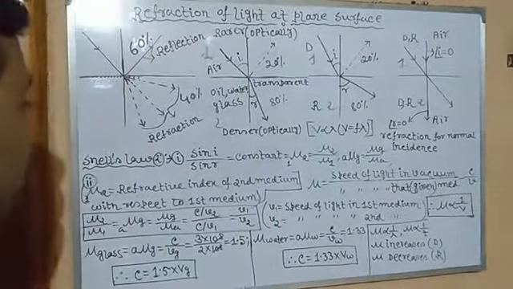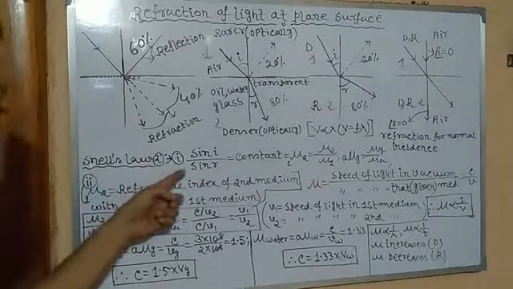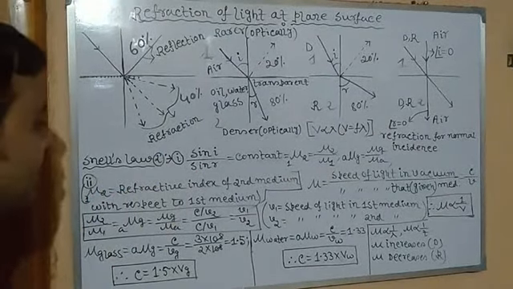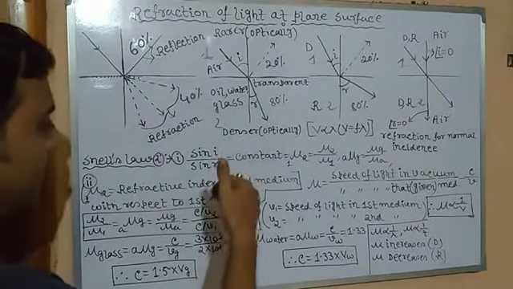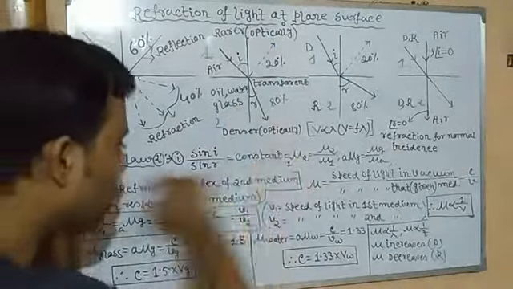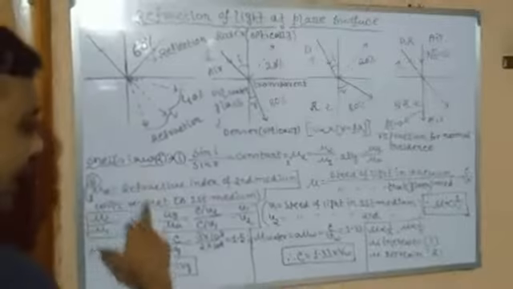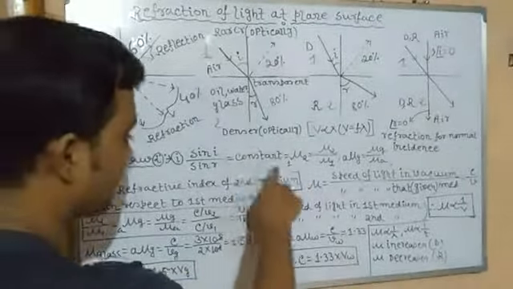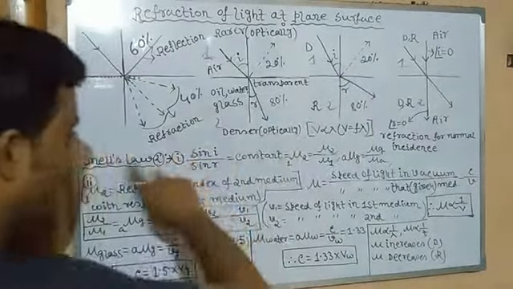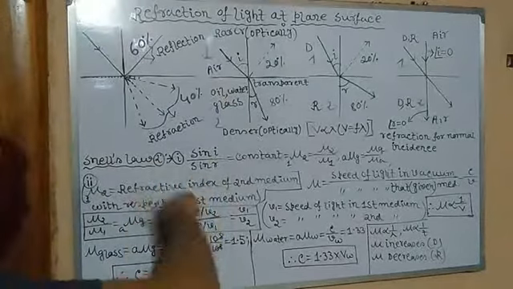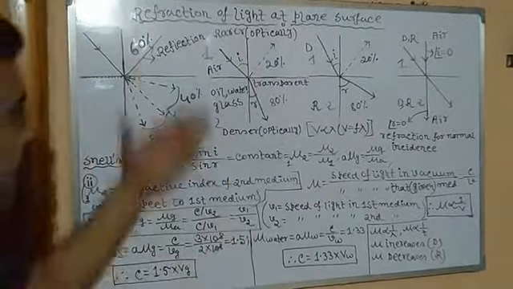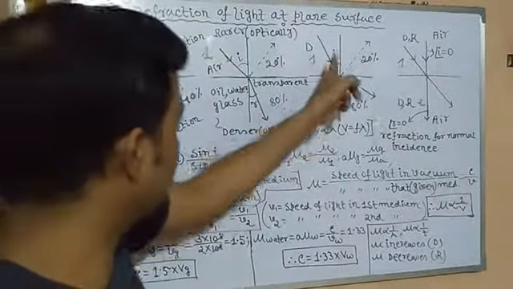Number two. This is another law, which is called Snell's law. Very important. The ratio of the sine of the angle of incidence to the sine of the angle of refraction is a constant. Very clear. This is the angle of incidence, this is the angle of refraction. You can see, this is greater, this is less, this is less, this is greater.